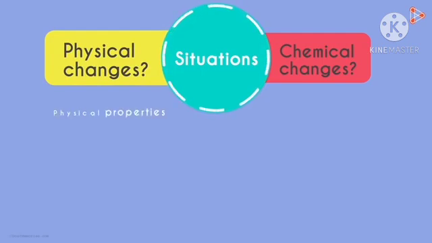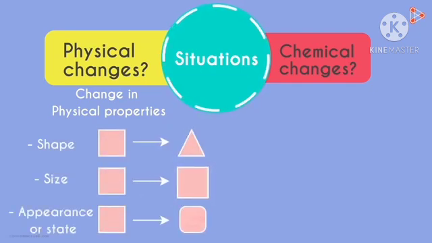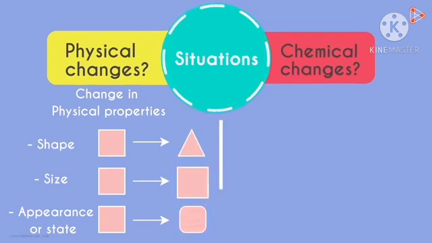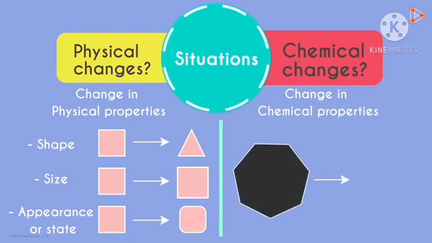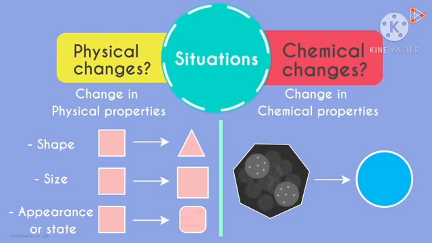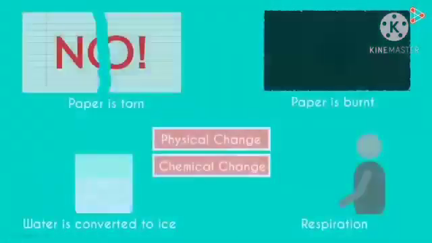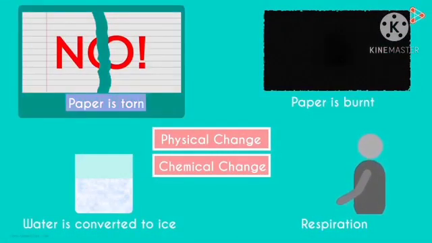A physical change is a process in which a substance changes its physical properties like shape, size, appearance or state. There is no change in the internal structure and molecular composition. In a chemical change, the atoms of one or more substances are rearranged or combined to form new substances. Let's take some examples.